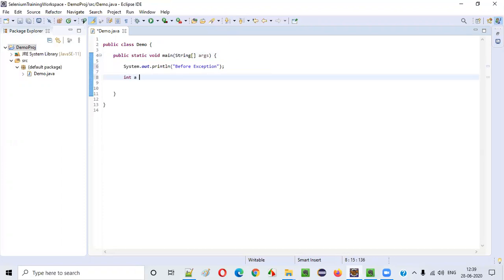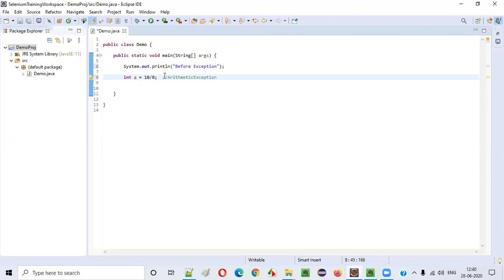So if I say int a = 10 / 0 here, in mathematics, if you divide a particular number by 0, it will result in infinity. But coming to Java, if you divide a particular number by 0 in a Java program, this will result in an error, an exception known as a mathematical related exception, guys. That is ArithmeticException.